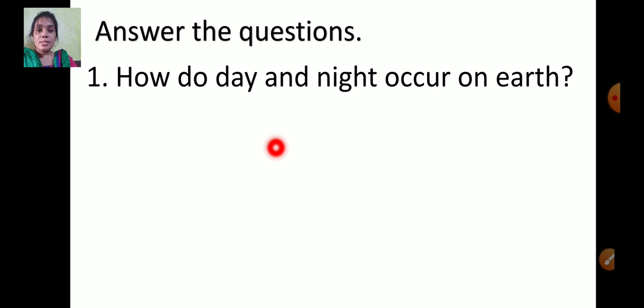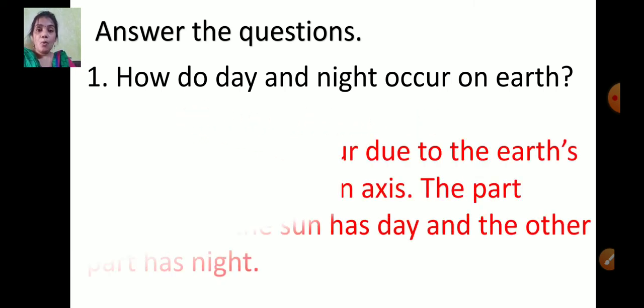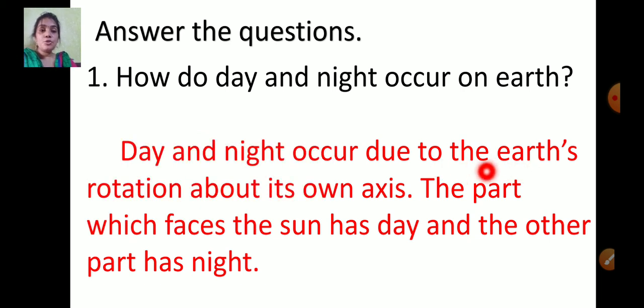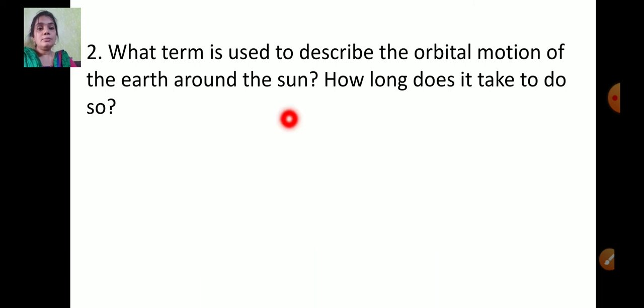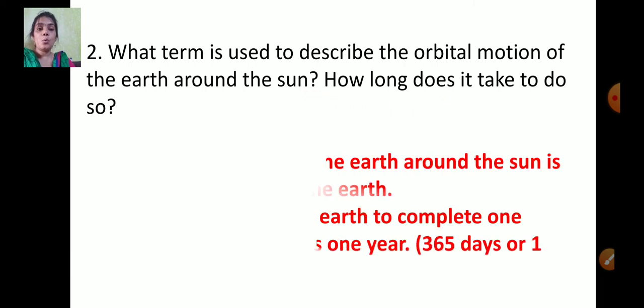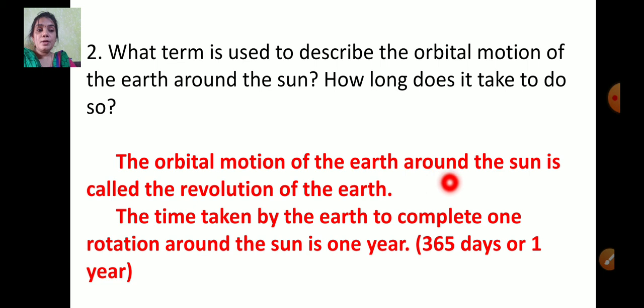Now let's learn some questions. How do day and night occur on Earth? This we have already in the textbook. It occurs due to the Earth's rotation about its own axis. The part which faces the sun has day and the other part has night. What term is used to describe the orbital motion of the Earth around the sun and how long does it take? The orbital motion of the Earth around the sun is called the revolution of the Earth and the time taken is 365 days or 1 year.